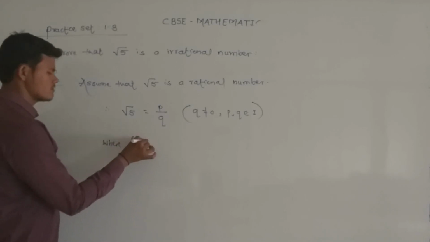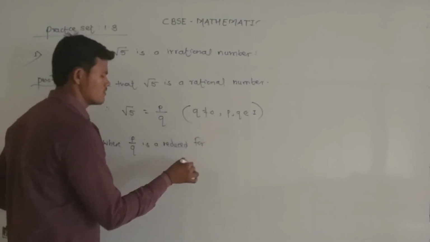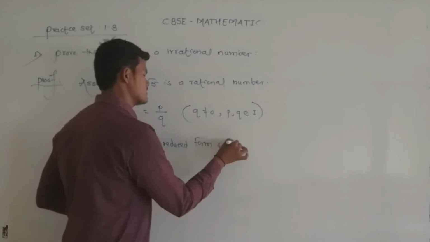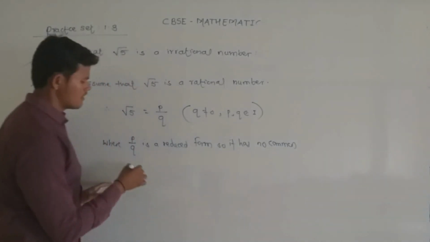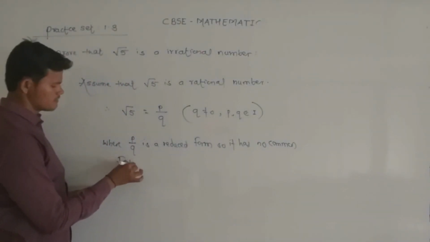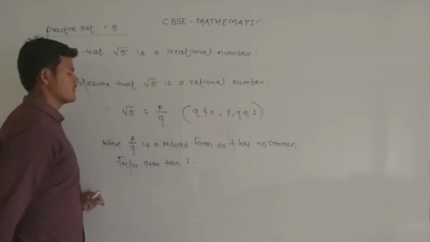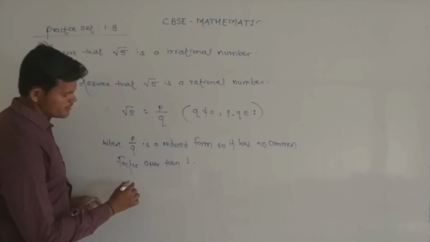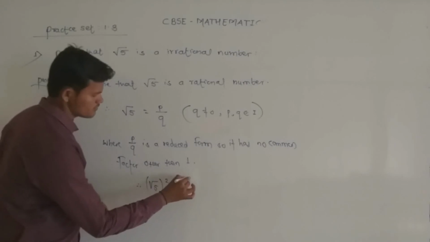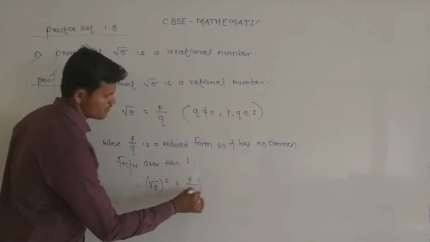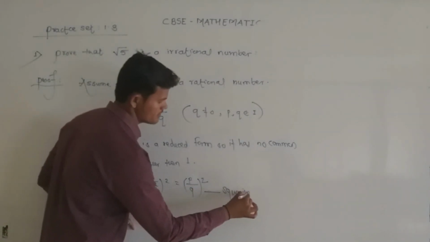And the main property about p by q is that it is in reduced form, so it has no common factor other than 1. Now squaring on both sides, we get under root 5 whole square is equal to p by q whole square. Here, squaring on both sides.